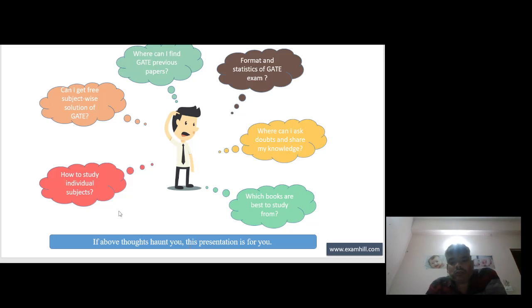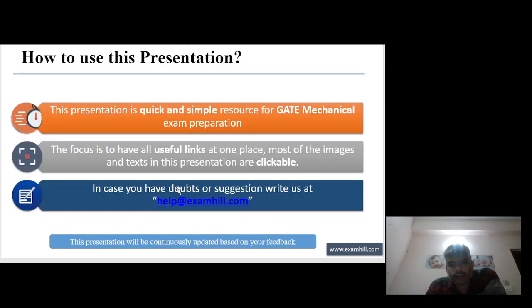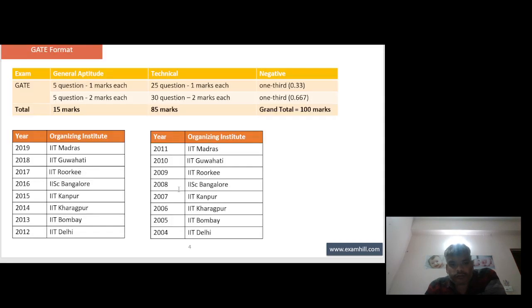If the above thoughts haunt you, this presentation is for you. This presentation is going to kill all your doubts related to GATE exams in mechanical engineering. It has all useful links at one place. Most of the images and text in this presentation are clickable. If you have any doubt or suggestion, write to us. This presentation will be continuously updated based on your feedback.